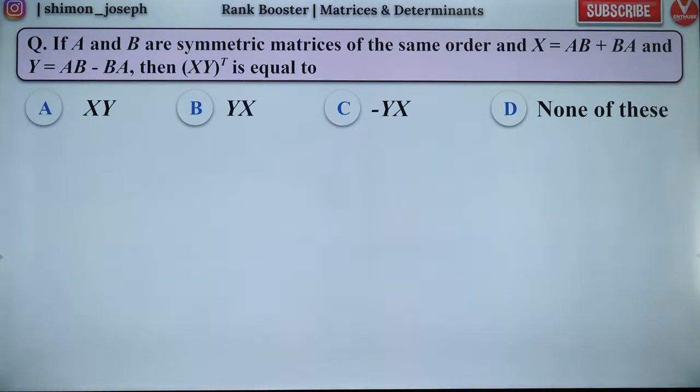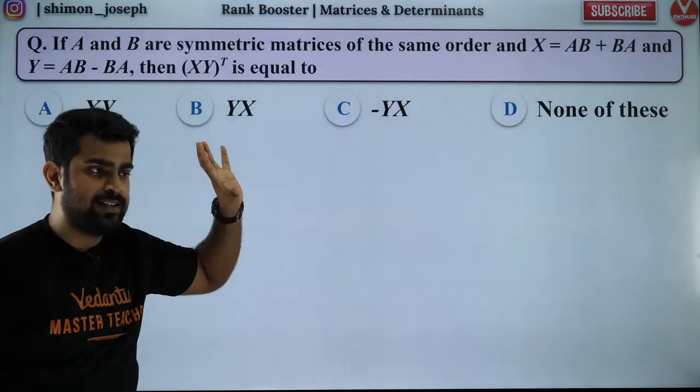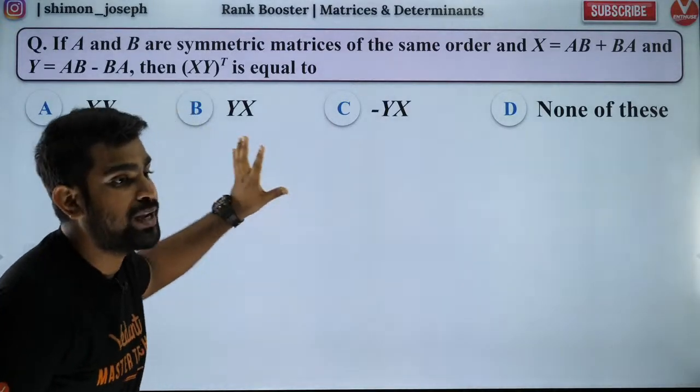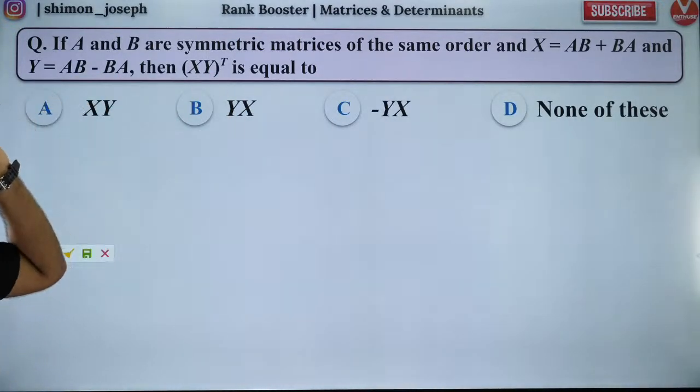Guys, this is a good question. It is not very simple, at the same time, it is not very tough. It is pakka JEE Mains level. You can get such a question in your exam. Karishma has solved it. Okay, let's check it, Karishma. Let's see if you are right or wrong.